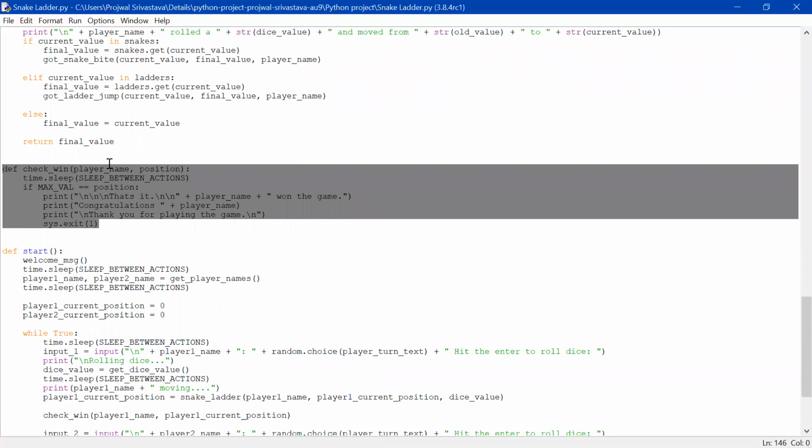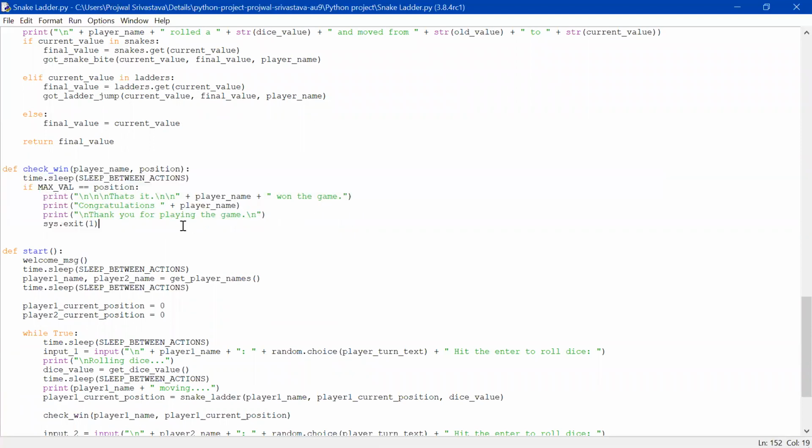This function will check who wins. If the user reaches position 100, then that player wins. And this sys.exit means that the game will end.